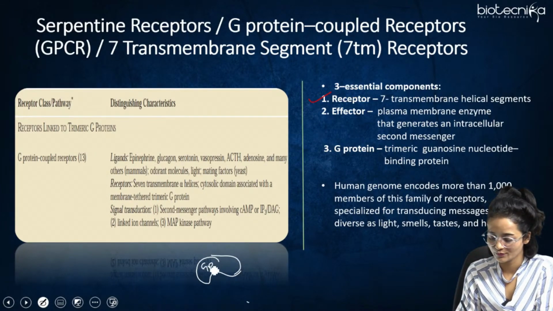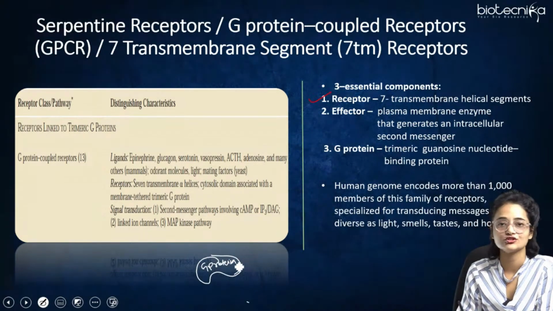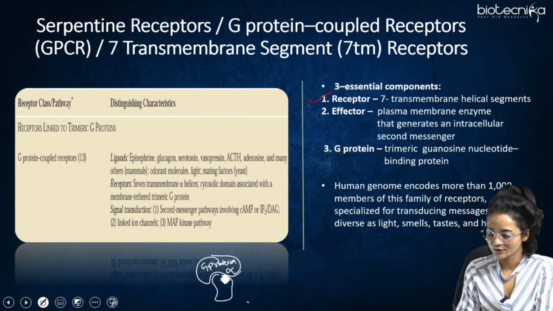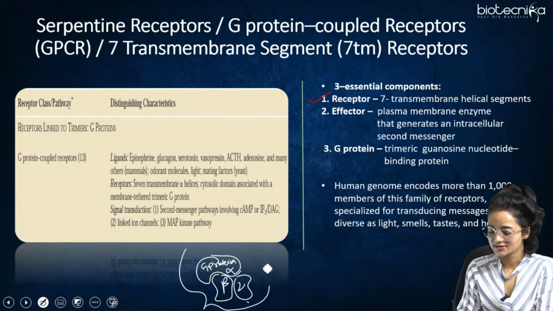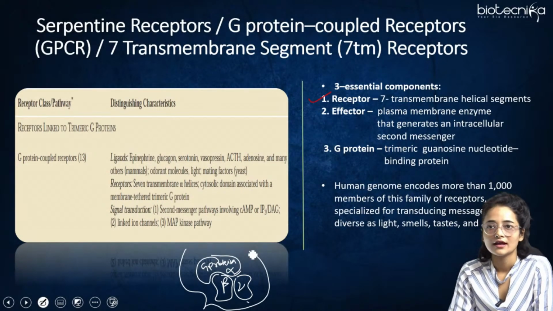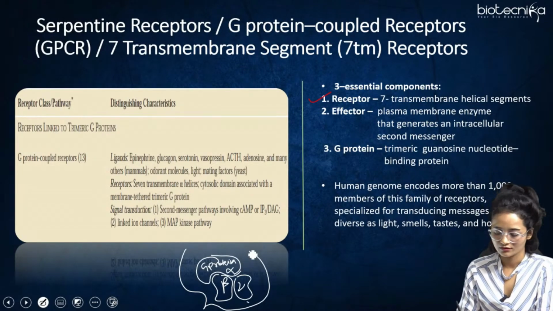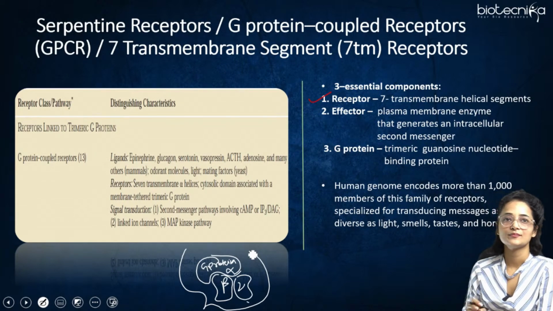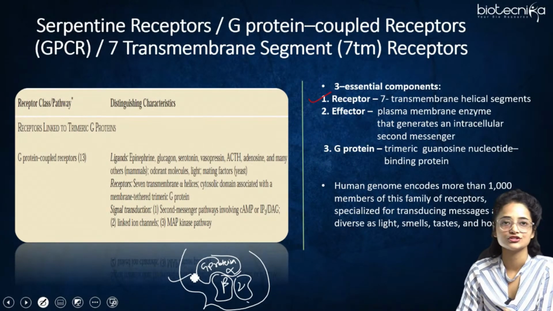There would be alpha, beta, and gamma subunits. It is present in its trimeric form within the cell, and this trimeric protein is linked to the receptor, that is GPCR.